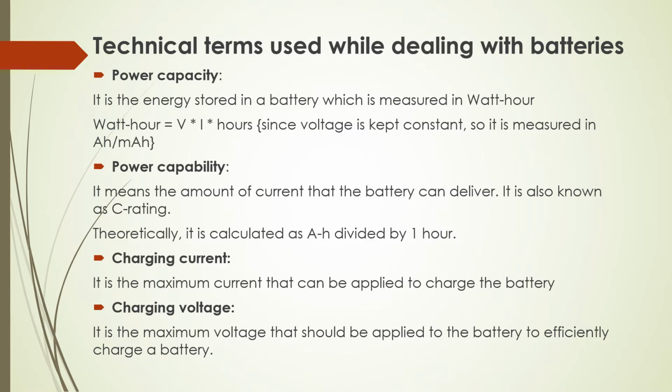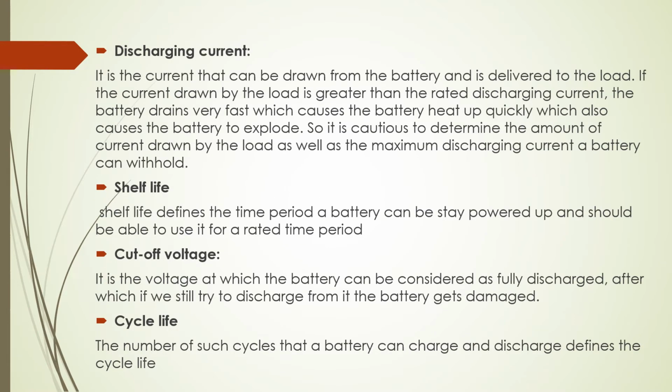Charging current. It is a maximum current that can be applied to charge the battery. Charging voltage. It is a maximum voltage that can be applied to battery to efficiently charge a battery. Discharging current. It is the current that can be drawn from the battery and is delivered to the load.